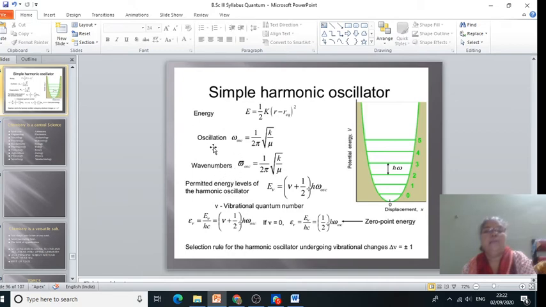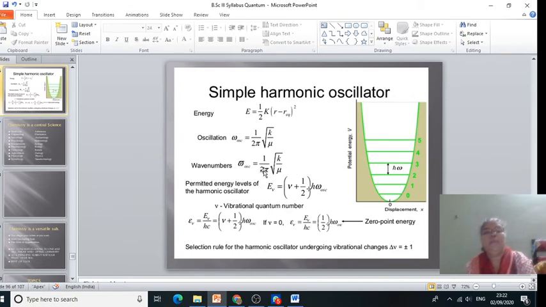This oscillation frequency, omega oscillation, we can convert to omega bar oscillation as 1 by 2 pi c into square root of K upon mu.